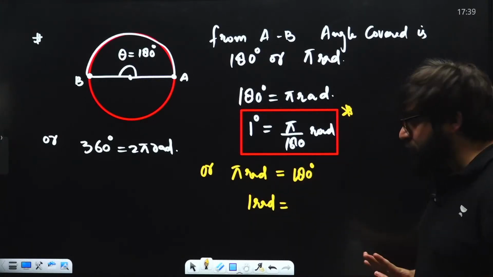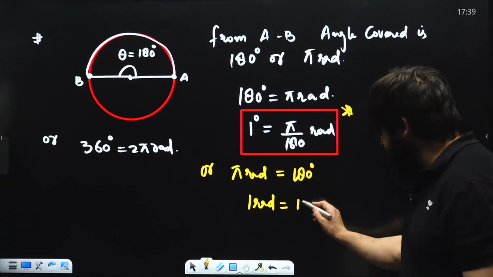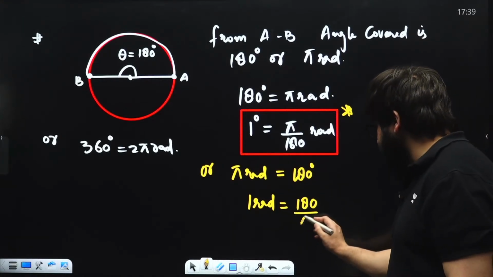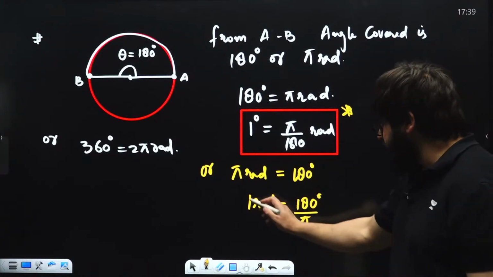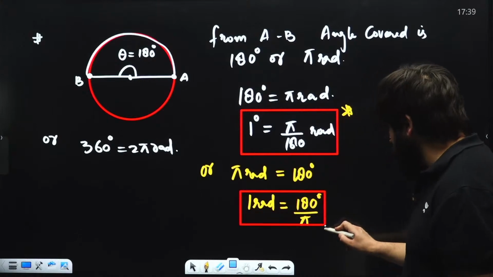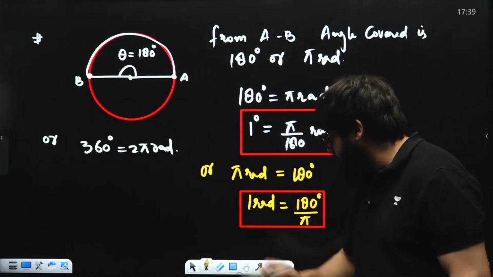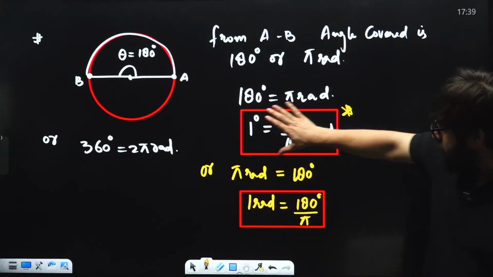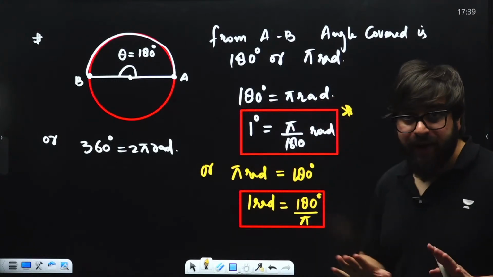This is the value of 1 degree and this is the value of 1 radian.